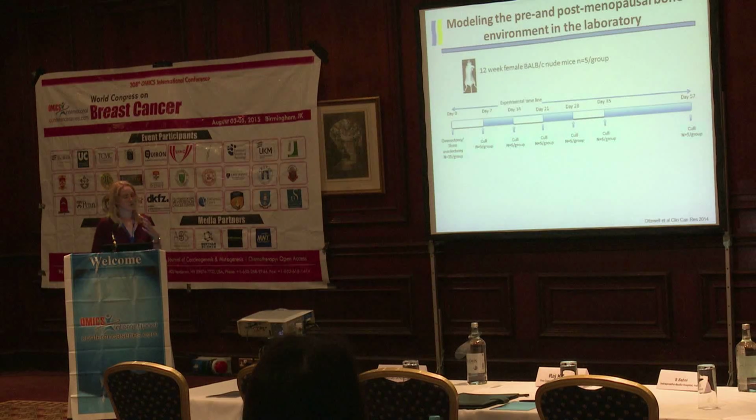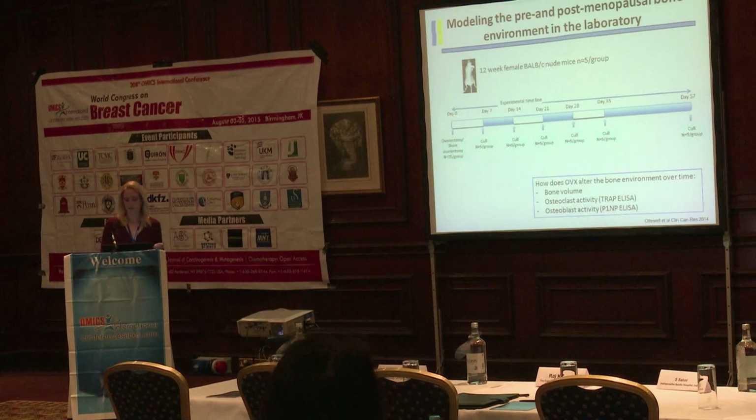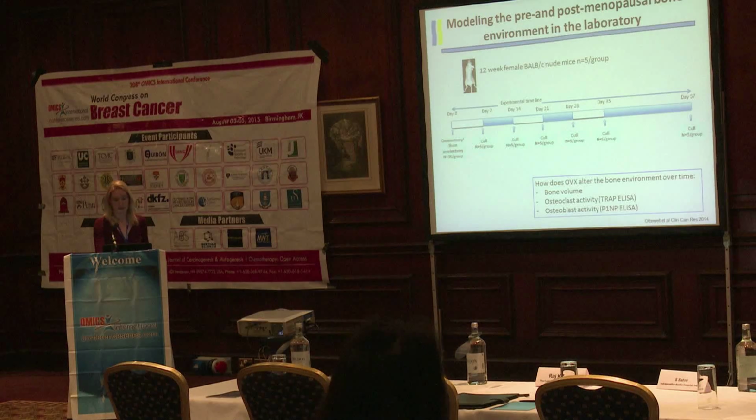So this time we used 12-week-old female BALB/c mice. These are adult animals, and they have low bone turnover, so normally if you put tumour cells into these, they don't grow very well in the bone environment. And then we mimicked the menopause by ovariectomizing them, or we mimicked premenopause by sham ovariectomizing the animals. And then we looked at the bone microenvironment weekly for up to day 35, and then again on day 57. And we looked at bone volume, osteoclast activity, and osteoblast activity.